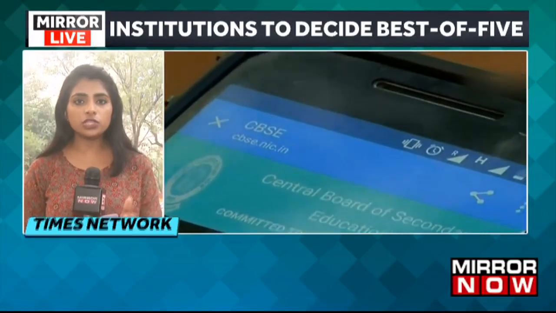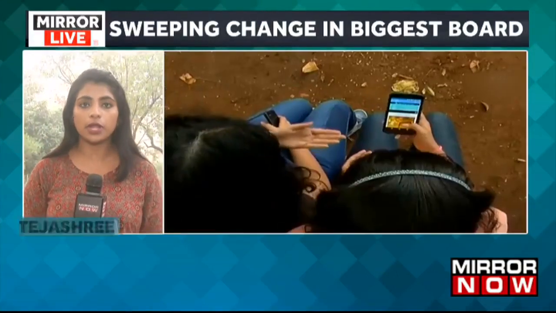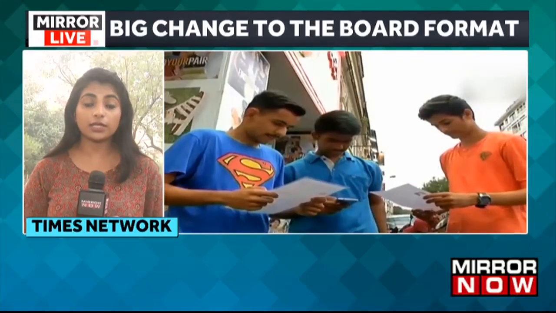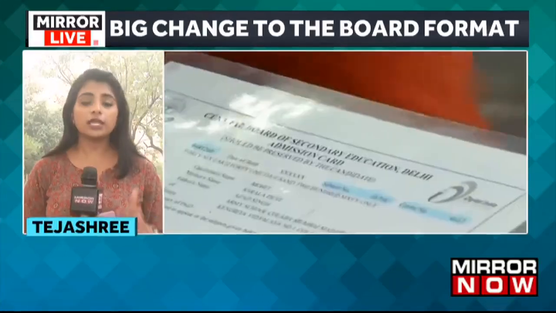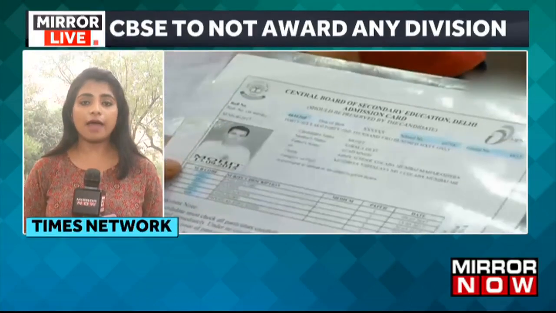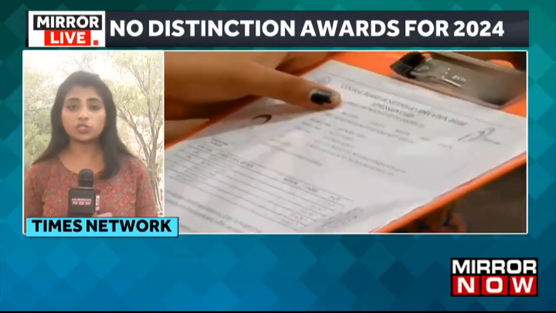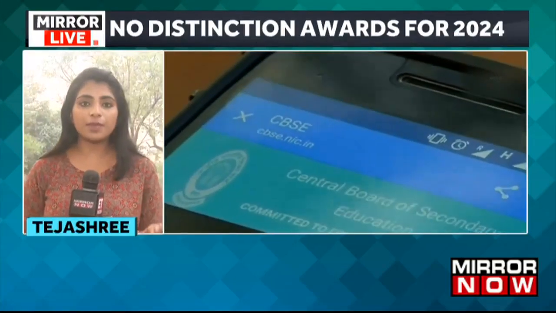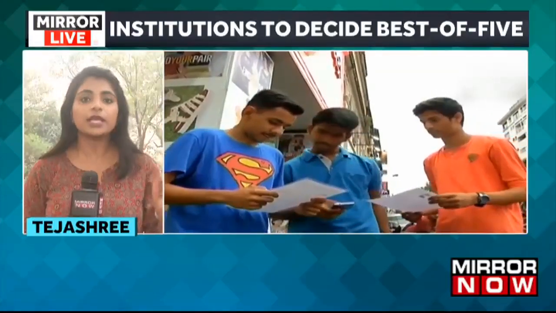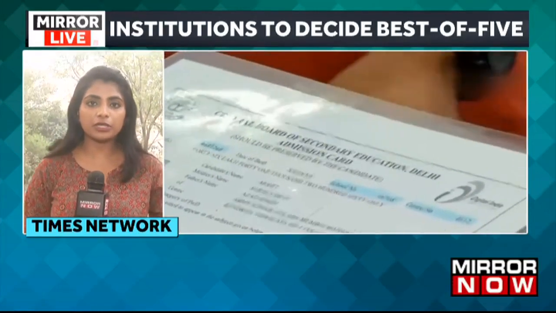Apart from that, the divisions were also mentioned, that whether the student has passed in the first division, second division and so on. But now the CBSE has taken the decision that there will be no mention of the division in which the student has passed, be it class 10th or class 12th. And in class 10th also, in fact, there was a mention of distinction, that whether the student passed with distinction, or there was a subject-wise distinction on each subject, that whether the student has passed this particular subject with some particular distinction or the aggregate of the subject.